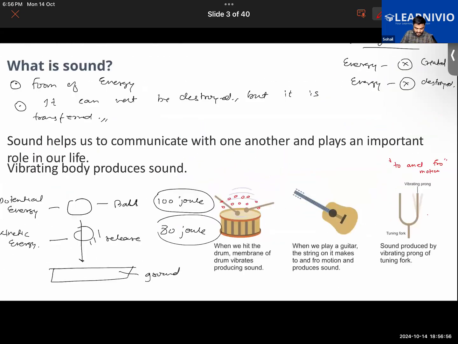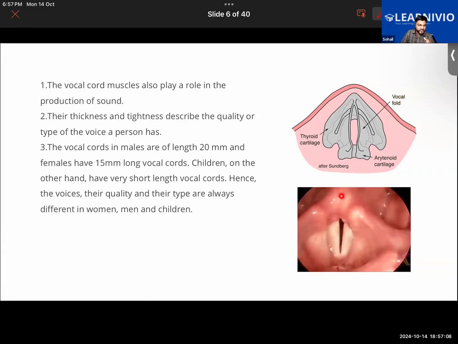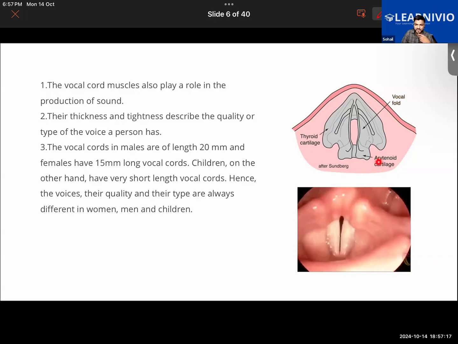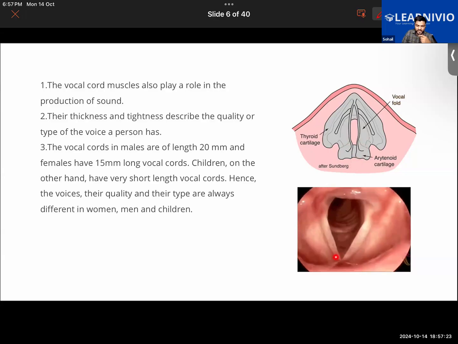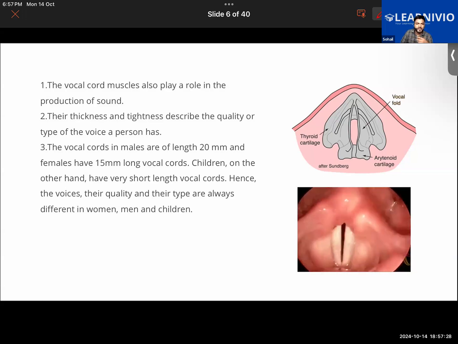Whether it be a musical instrument or the vocal cords present in our larynx, they also produce sound because of vibration. We know how the sound is produced by the vocal cords here. This whole structure is the larynx, also called the voice box. You learned about this in the previous class. It has two cartilaginous structures inside it. These cartilaginous white structures that you see are called vocal cords. The vocal cords produce the sound as the air moves out and into this, so they vibrate.